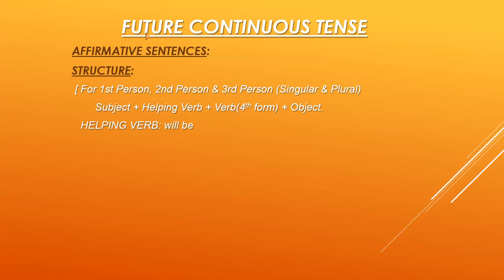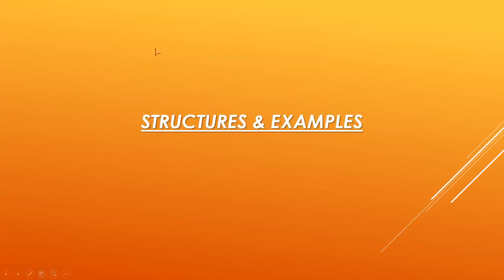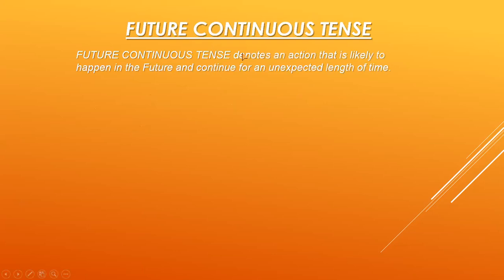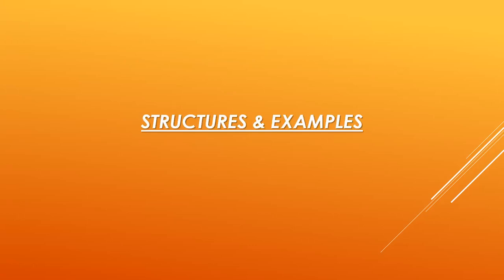Okay, now I want to continue the future continuous tense here. Future continuous tense denotes an action that is likely to happen in the future and continue for an unexpected length of time, which I've already told you: the actions which will be done in future and continued for a little length of time are included in future continuous tense. And now I want to show you the structures and examples for them.